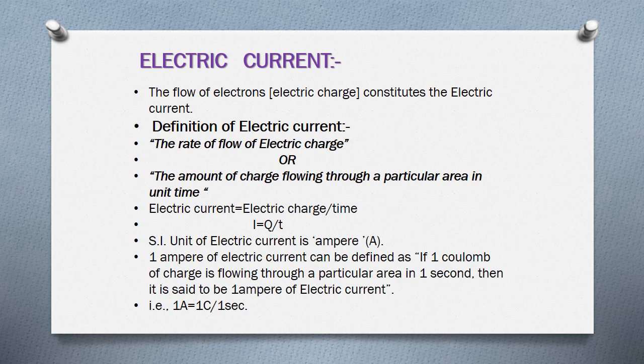The SI unit of electric current is the ampere. Ampere is represented with the symbol capital A. One ampere of electric current can be defined as follows: if 1 coulomb of charge is flowing through a particular area in 1 second, then it is said to be 1 ampere of electric current.